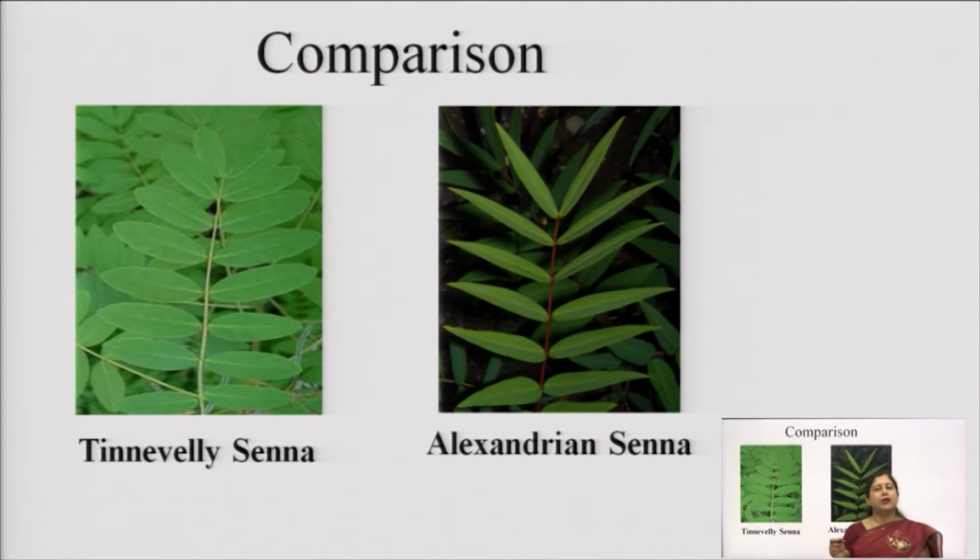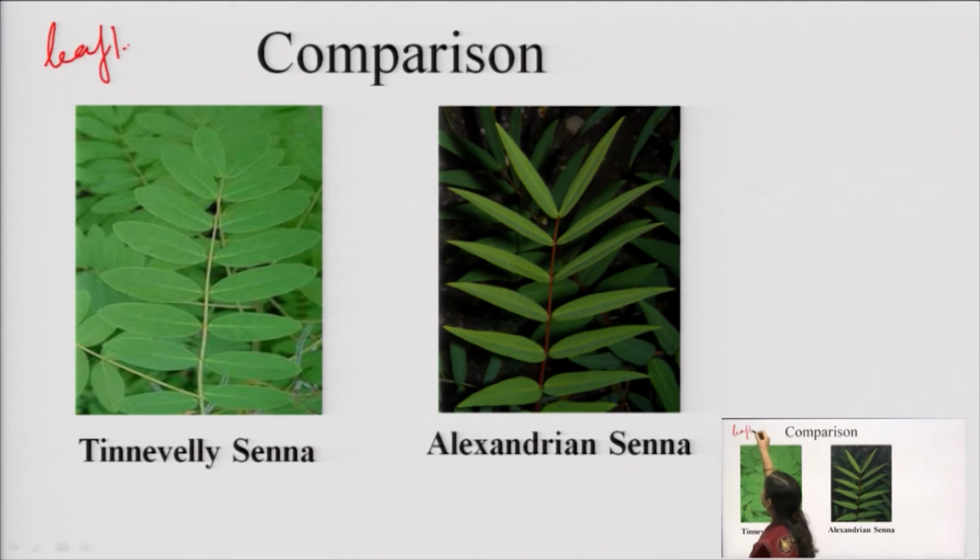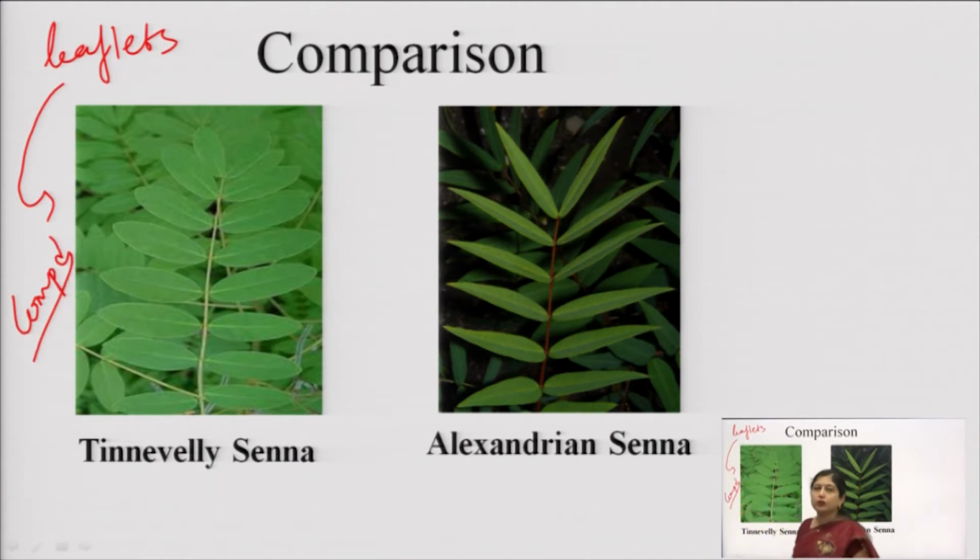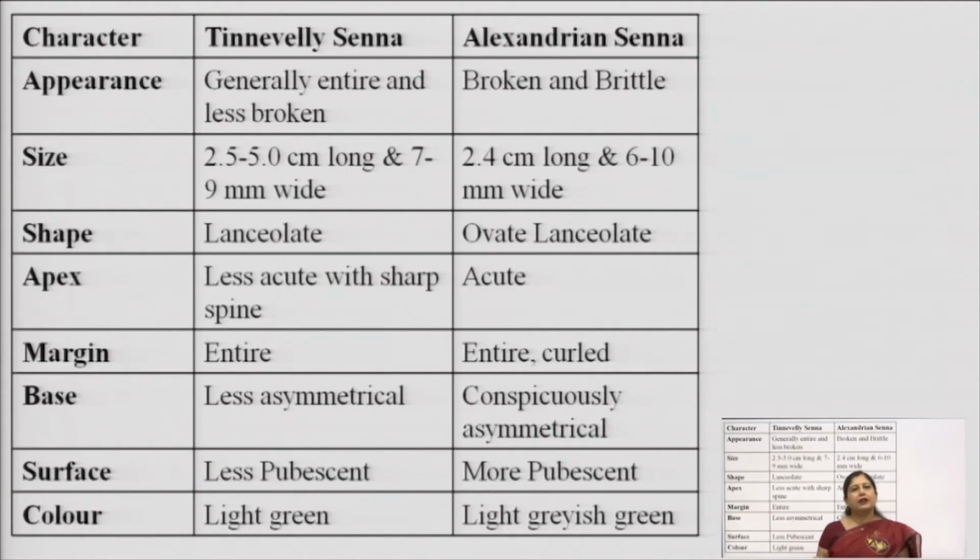Now, these are the pictures of Tinnevelly Senna and Alexandrian Senna. One by one we will discuss the differences between the two. But before I move further, I would like to mention that, as we saw in the biological source, it consists of leaflets, because this is a compound leaf. We know that it belongs to the Leguminosae family, and in the Leguminosae family all the leaves are generally compound in nature, meaning the lamina region is divided into small leaflets. So this is a compound leaf. We are going to discuss only the leaflet morphology. One by one we will look at the differences.